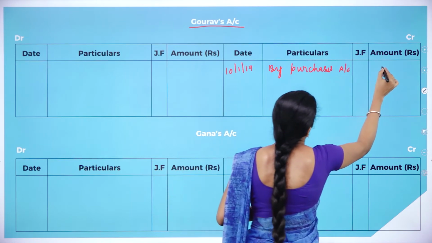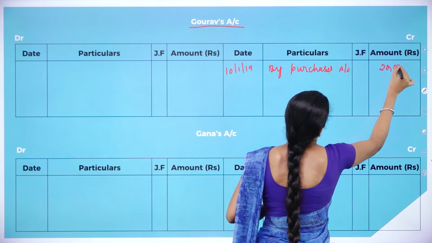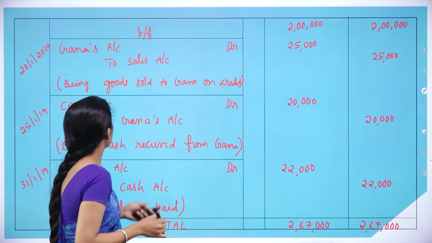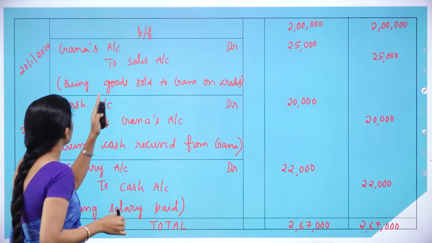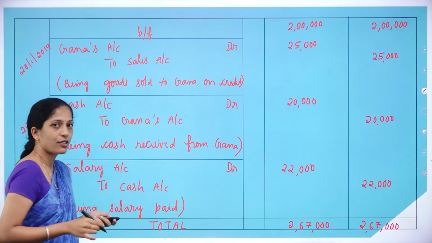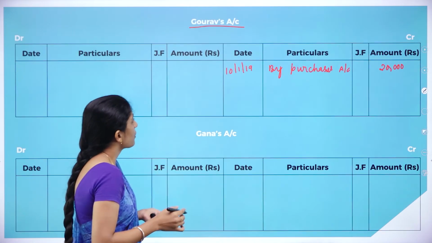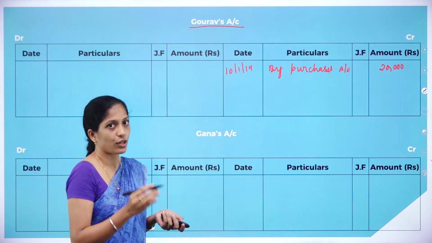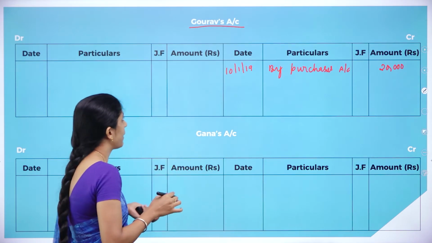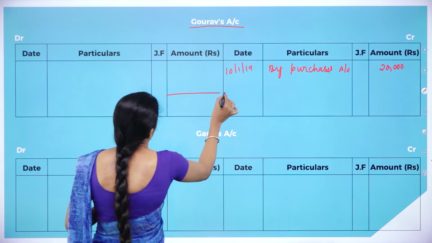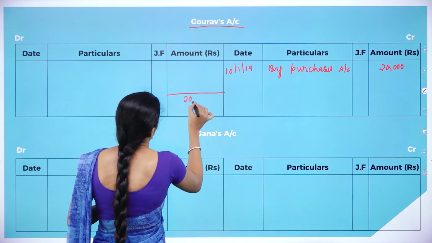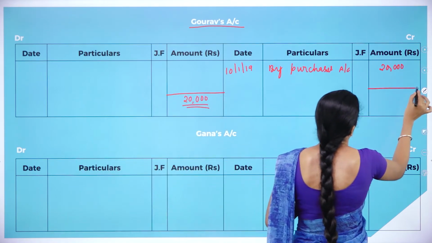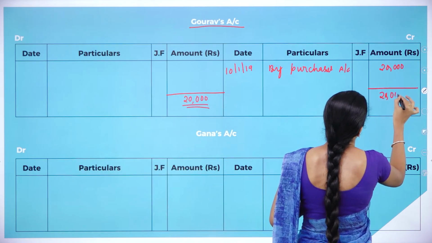How much? 20,000. Now we shall see whether there is any other Gaurav's account. There is no other Gaurav's account. So we have to balance. Since the credit side is more, it means a credit balance, so your balancing figure should be on the debit side. We'll write 20,000 on both sides.